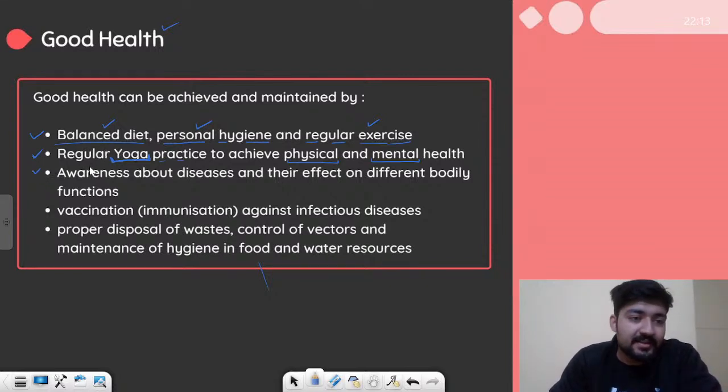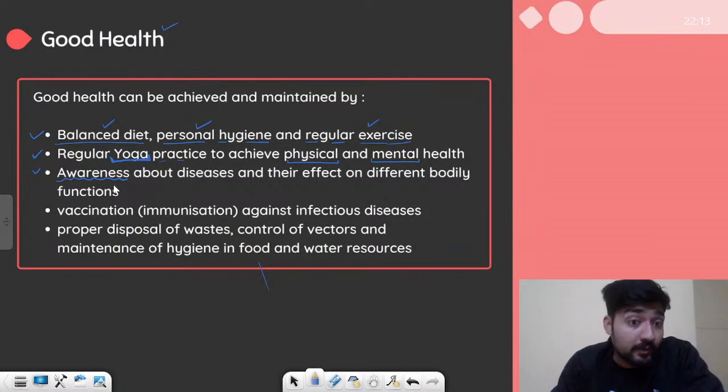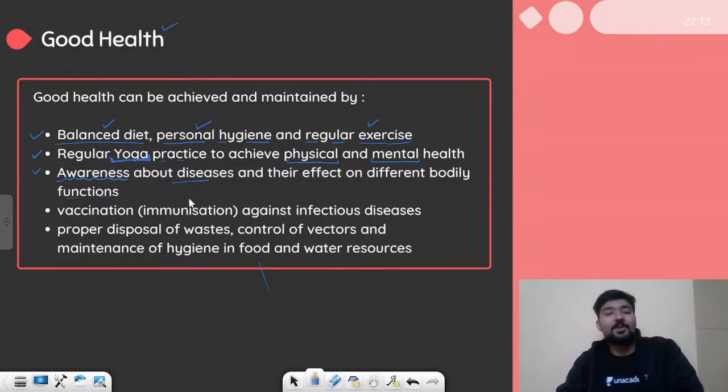After that is awareness. Yes, awareness about diseases. If you know that by doing certain activities you might get infected, you can prevent all these things. So the knowledge and awareness about all these diseases is also a great thing which helps us to maintain good health. Awareness about diseases and their effects on different bodily parts can help us maintain good health.